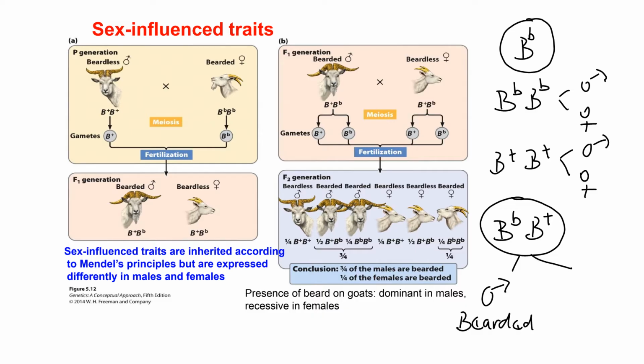However, in females, this allele manifests itself as recessive. So all females that are heterozygous for this allele will be beardless. This inheritance is possible because the appearance or manifestation of certain traits is under control of different hormones and different pathways, which are regulated differently in males and females.